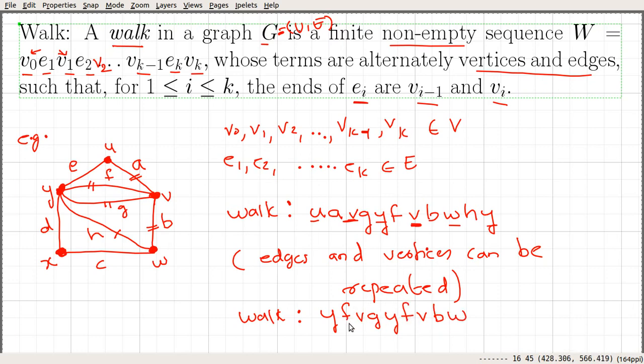Here we can see that some edges are repeated, so F is repeated here. That is allowed in a walk. So this is how a walk is defined.